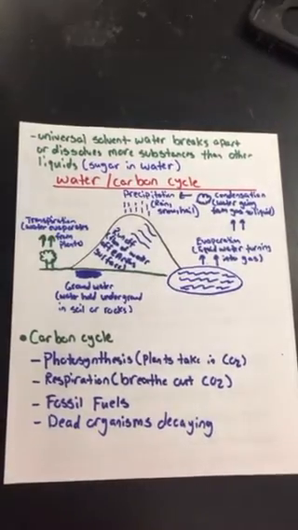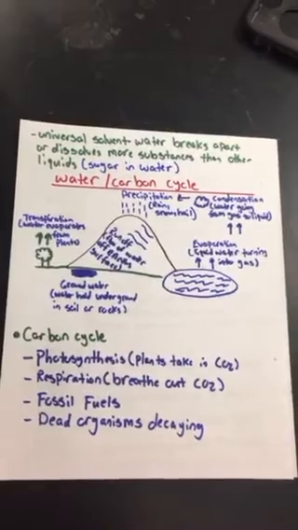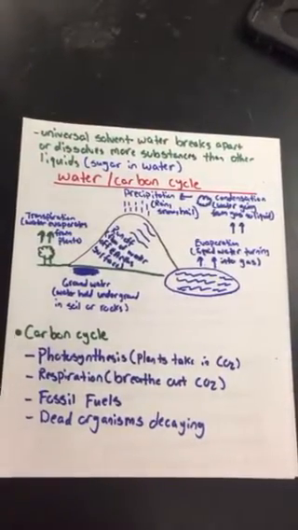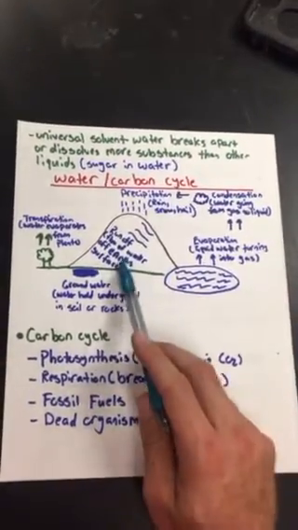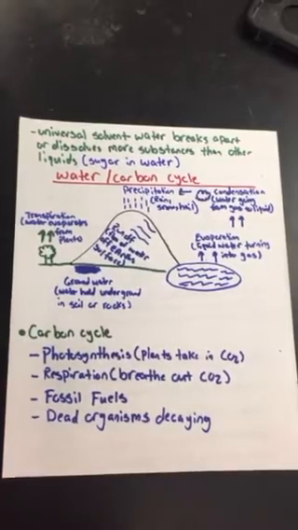Now, the water and carbon cycle. I kind of gave, it's not a great drawing of the water cycle here, but remember precipitation. Precipitation is rain, snow, hail, or sleet. That's just when liquid water falls back down to Earth. From there, it can go out to runoff. Runoff, remember, is the flow of water off Earth's surfaces.